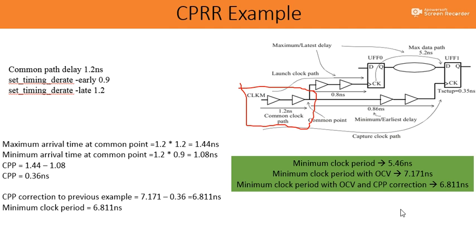In order to conclude this topic: due to the OCV variation, we can apply the timing derate, but if the timing derate is applied to the common part, that should be deducted again, that is called common path pessimism removal. So we need to remove it from the common path, and this is going to affect the setup time and hold time. So in order to calculate the safe frequency, we have to apply this CPP value, again subtracted from the previously calculated value.